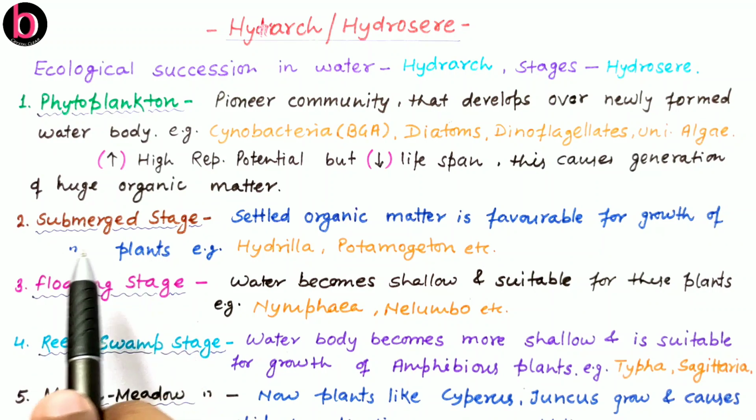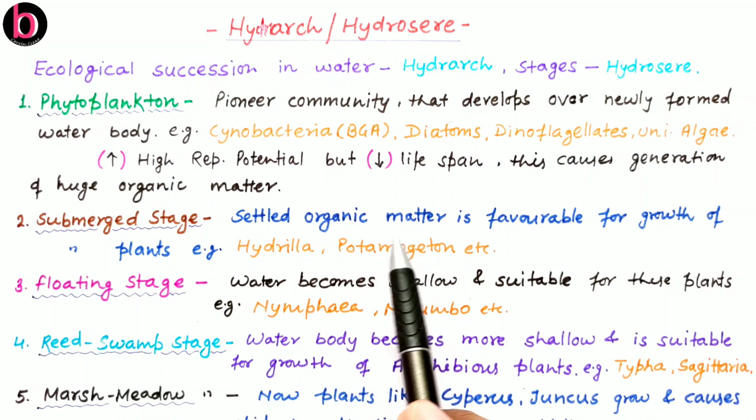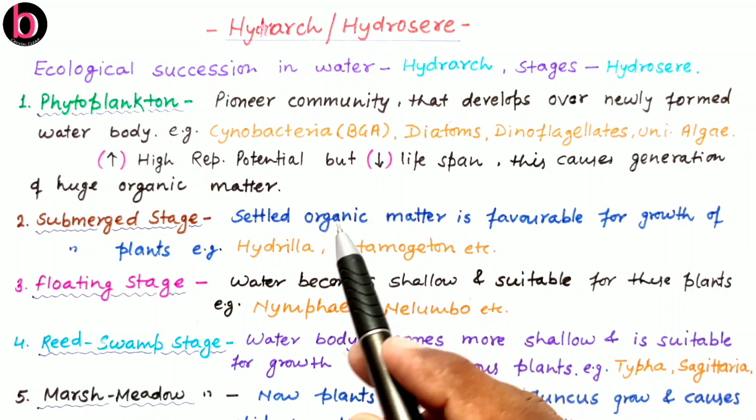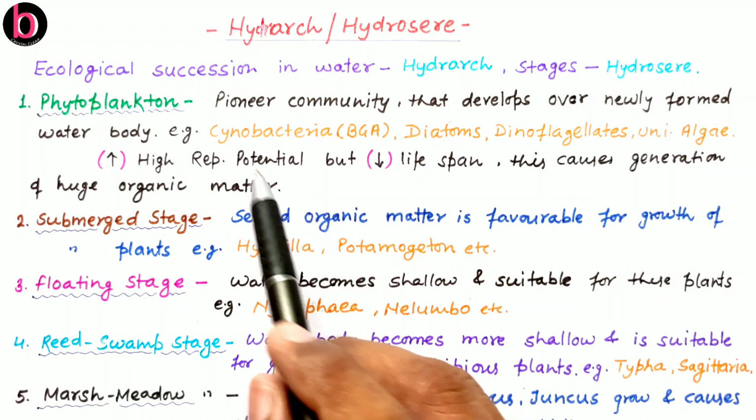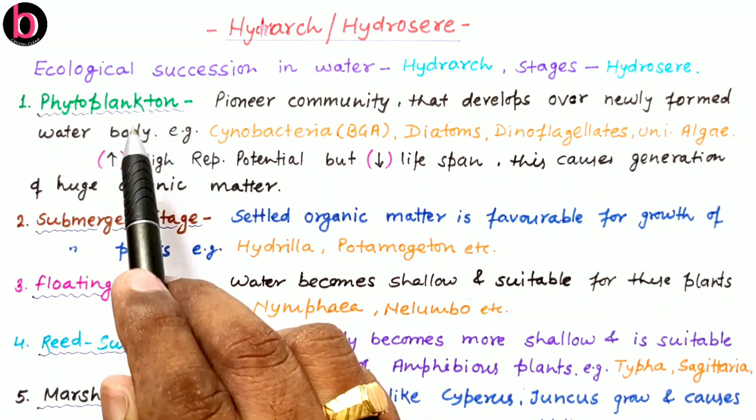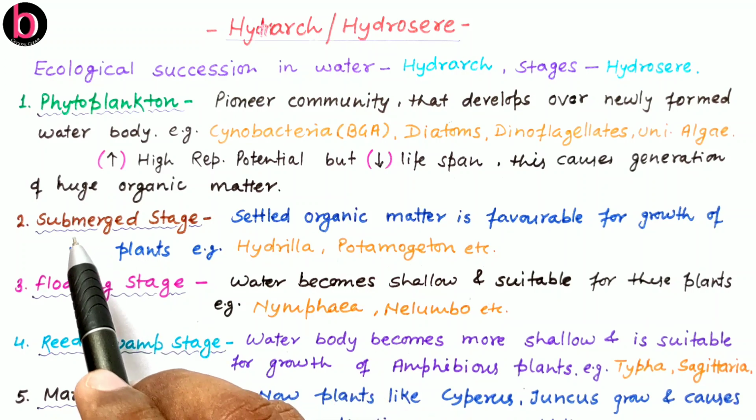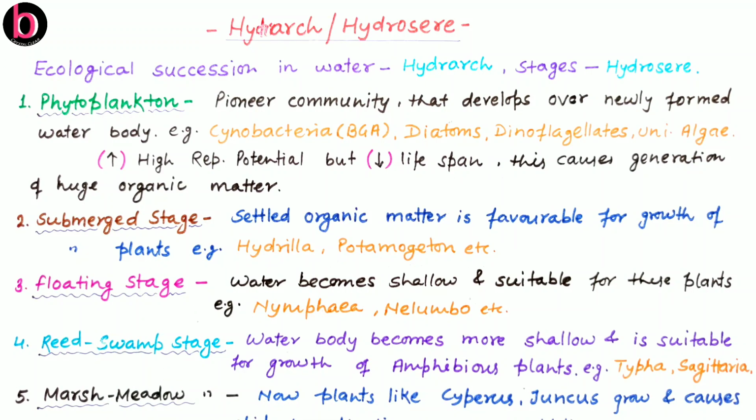The second stage is the submerged stage. Here there is growth of rooted submerged plants. These plants, by their own death, cause further settlement of organic matter. There is also already settled organic matter which was formed by deposition of dead phytoplanktons. After the death of these submerged plants, there is more and more humus formation at the bottom of the water body. The submerged stage carries plants like Hydrilla and Potamogeton.